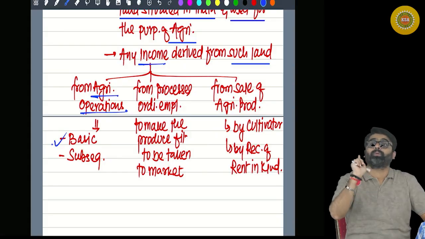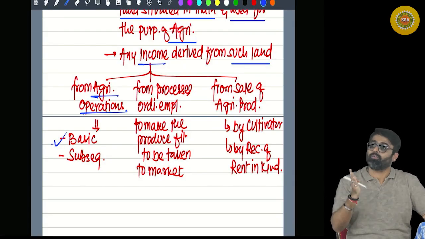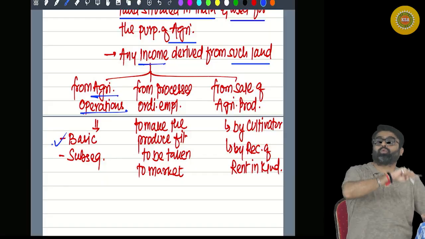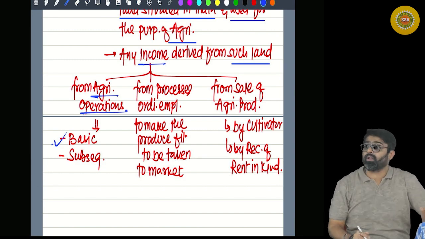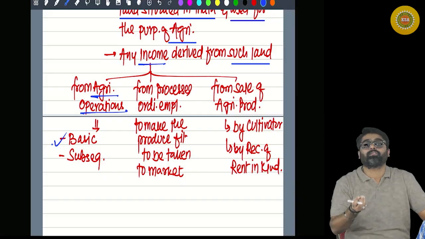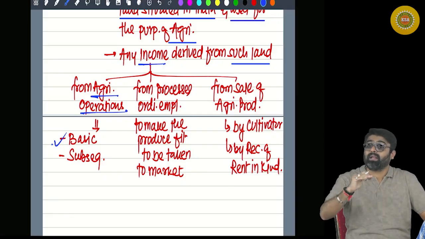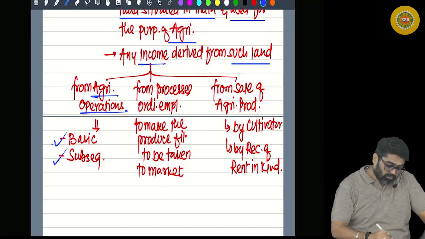Once the basic operations are finished, in continuation to those, other operations are later performed. Those are subsequent operations. When the seeds germinate and come out as plants, whatever operations are later performed are known as subsequent operations.